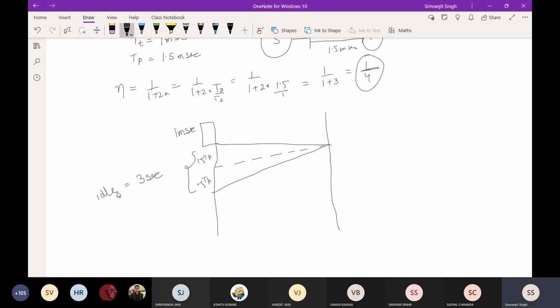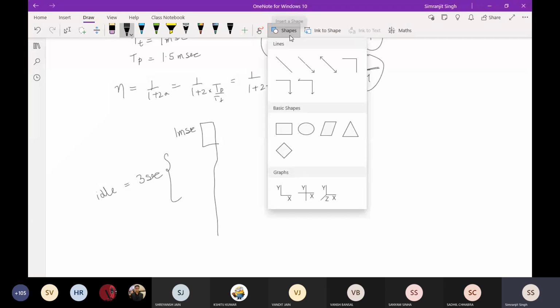Now understand this very carefully. What will I do for this particular instance here? I'll make a diagram to make it a little bit easier.